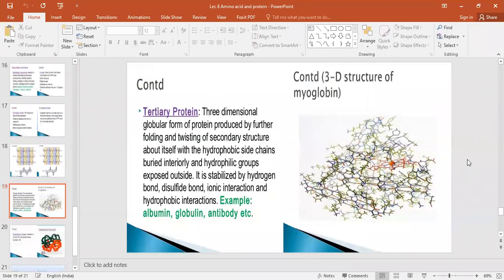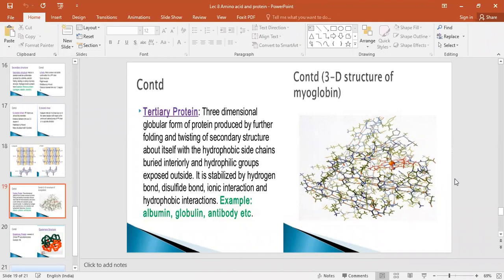Next, tertiary structure of the protein. Up till now, this is the secondary structure of the protein. Now tertiary. Tertiary means more complex. You're going to more and more complex things. So tertiary structure means what? 3D structure, 3-dimensional. Up till now, what have we seen? Beta pleated sheet or helical. This is the 2D structure. Secondary means what? 2-dimensional structure.